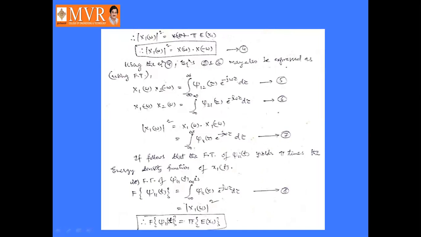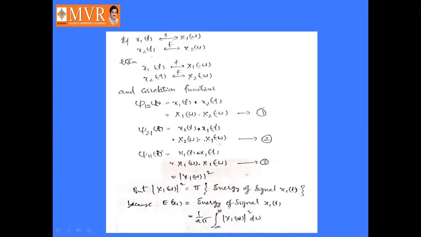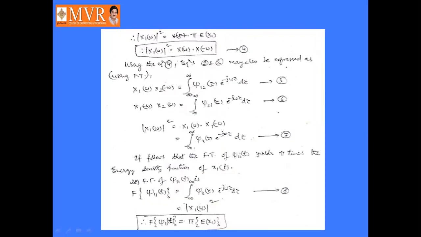So using equation number 4, equations 2 and 3 may also be expressed differently. What are equation numbers 2 and 3? J21(τ) is equal to X2(ω) into X1(-ω). Similarly, J11(τ) is equal to X1(ω) into X1(-ω). So X1(ω) into X2(-ω) can be represented as the integral from minus infinity to infinity of J12(τ) into e power minus jωτ dτ. That is equation number 5.